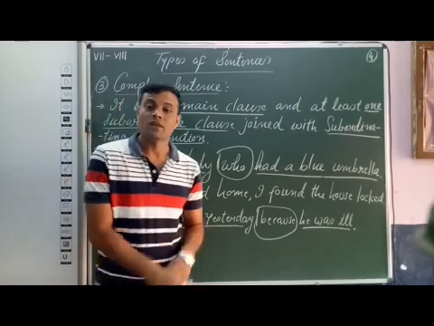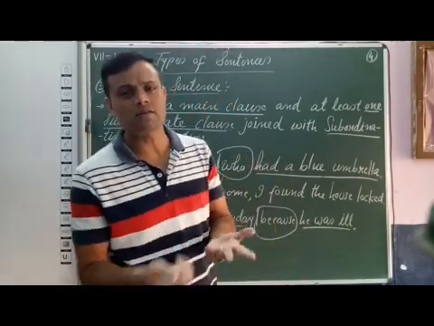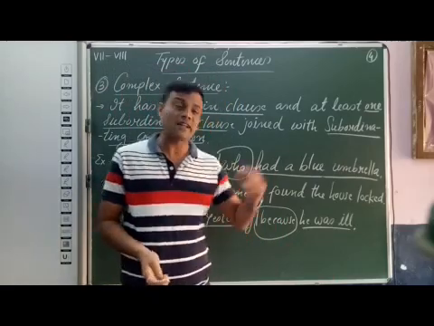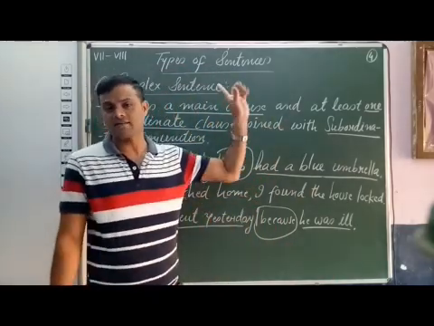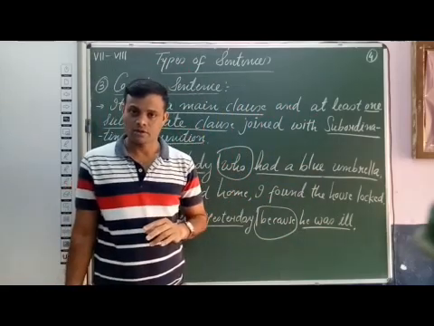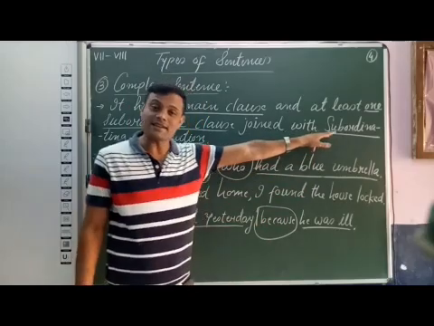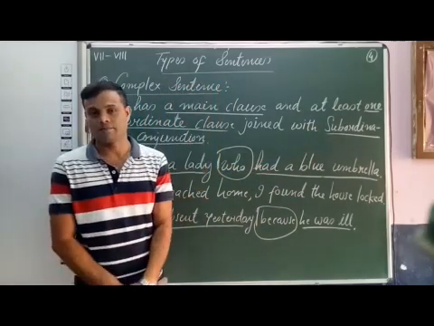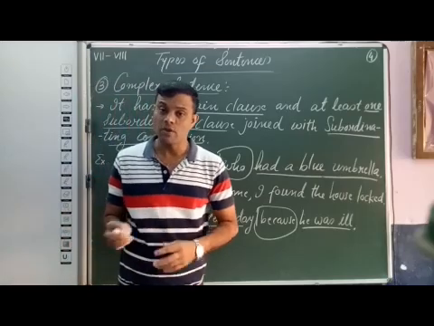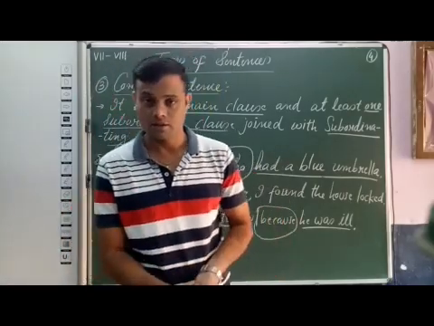I repeat, a sentence having one main clause and more than one subordinate clause joined with subordinating conjunction, then the sentence is a complex sentence. Two clauses joined with subordinating conjunction is called a complex sentence. I hope you have understood what a complex sentence is. Thank you, students.